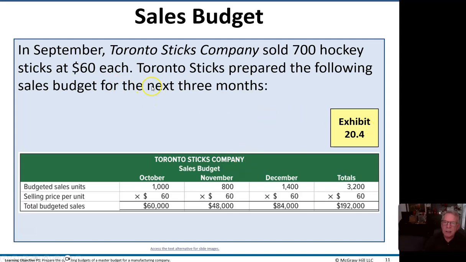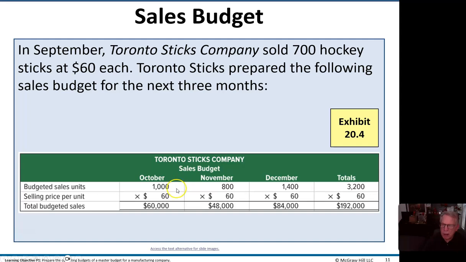We're making hockey sticks. So Toronto Sticks Company sells 700 hockey sticks at $60 each, and it prepared the following sales budget for the next 3 months. So you can see there's quite a difference in how many we sell in each month.